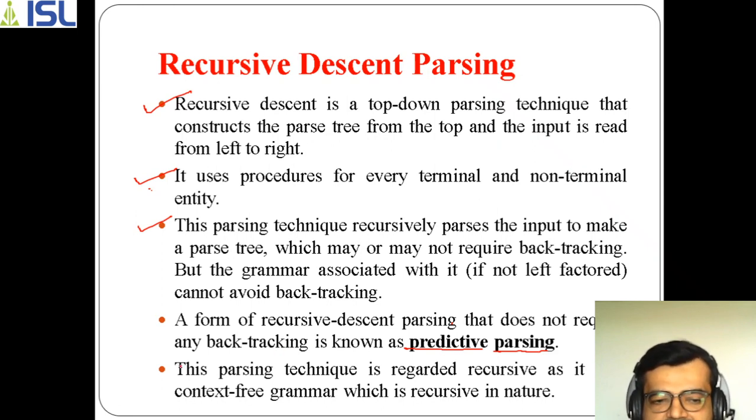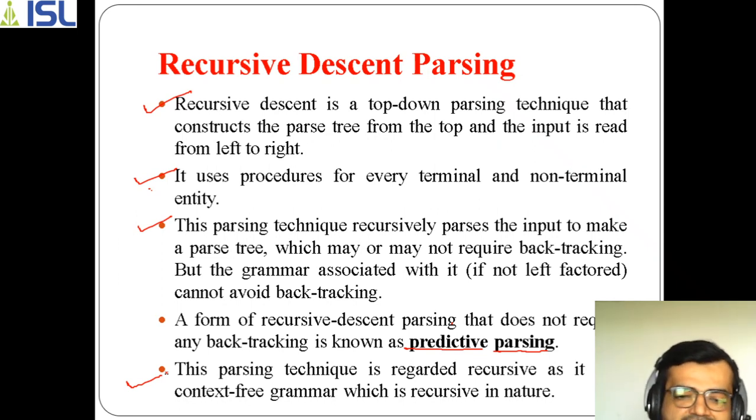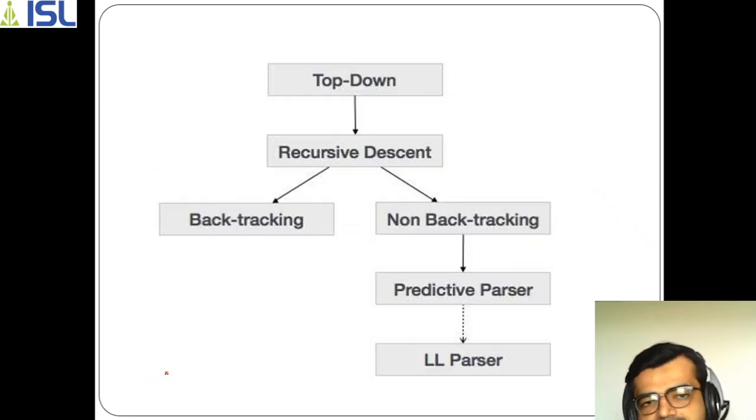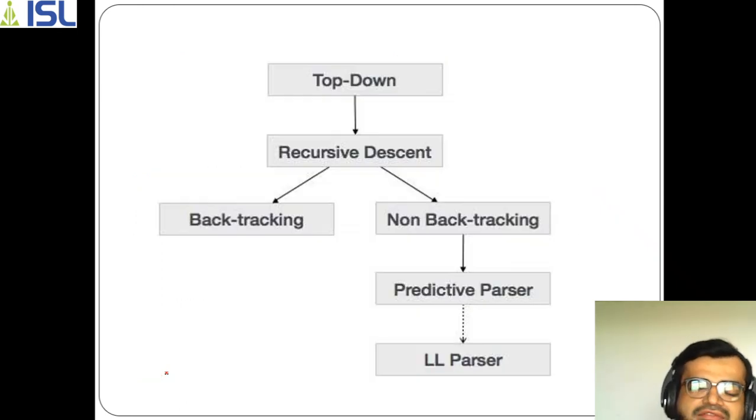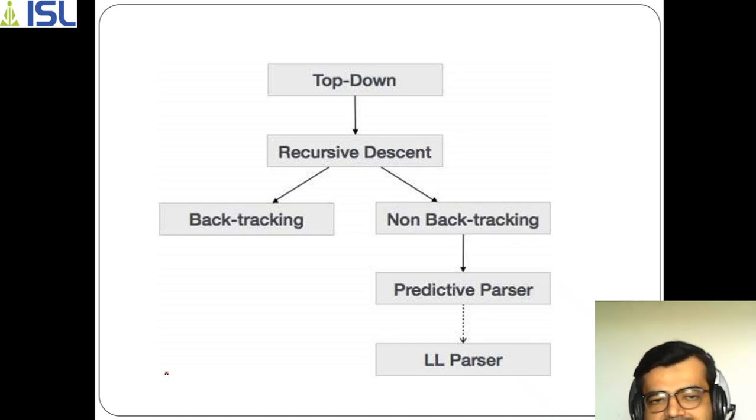So what we are seeing is that backtracking is recursive in nature, because recursion is performed, some repetition is required in the procedure in order to get the actual desired string. As we are discussing top-down parsing, what we are learning right now is recursive descent with the help of the backtracking procedure. And if you don't require backtracking, then you can go with predictive parsing.